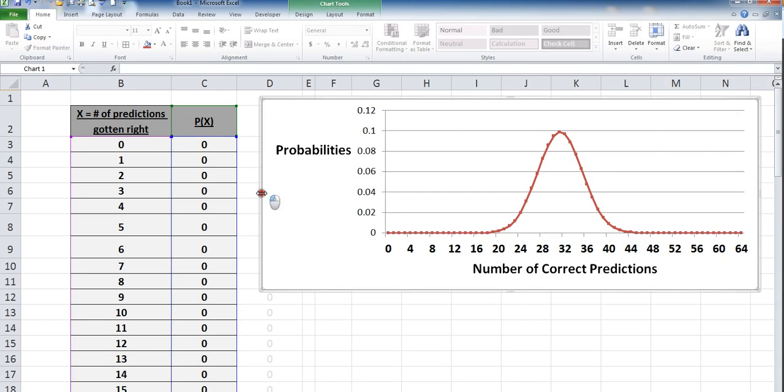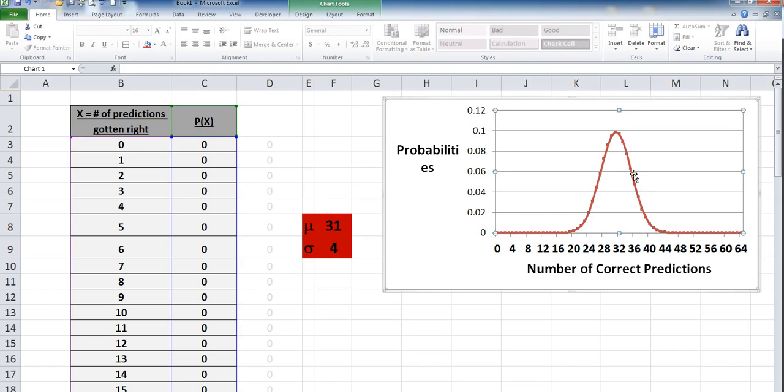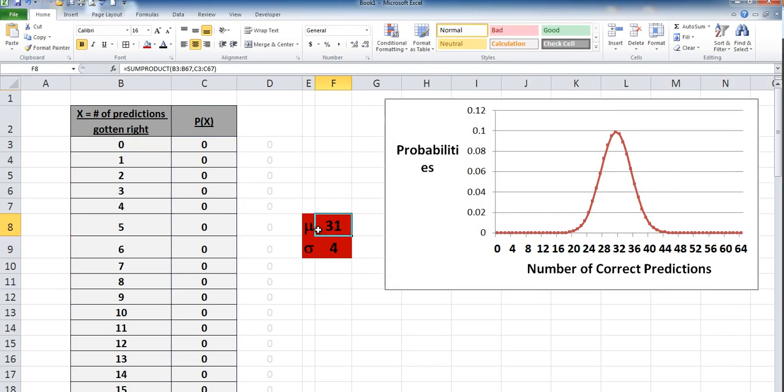Remember that standard deviation and average that we calculated earlier? Well, this is roughly bell-shaped data. That means if we were on this curve, most of the data is going to be within 2 standard deviations of the mean, which means most of the data is going to be within 23 and 39. 23 and 39. Guess who falls directly within 23 and 39? Sarah Palin at 33, which means she is right there in the middle of where she should be assuming that she is guessing, which means guessing 33 out of 64 is not unusual at all. It's right where you would be if you were flipping a coin.